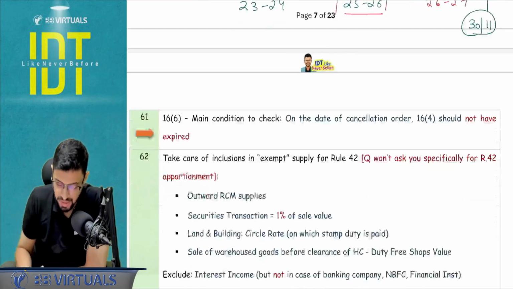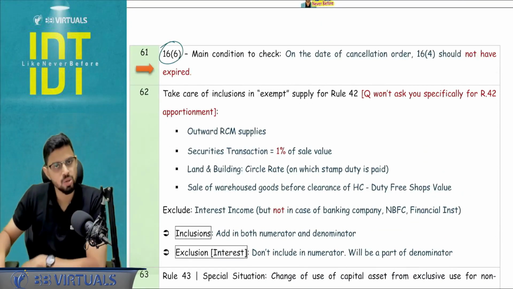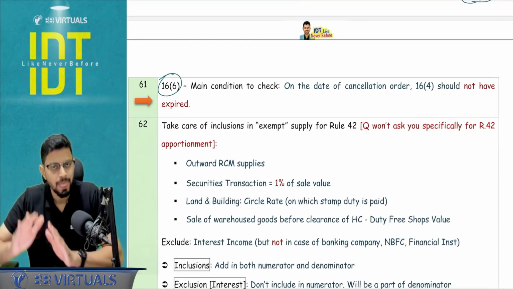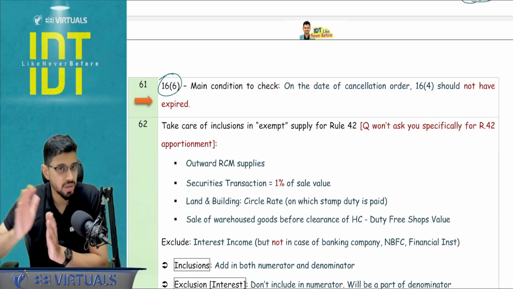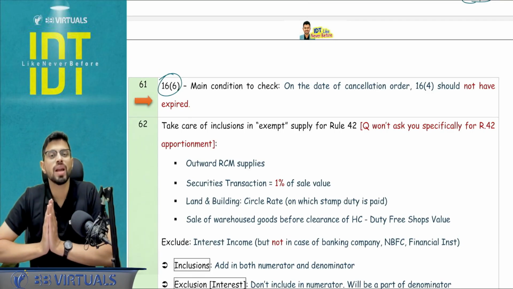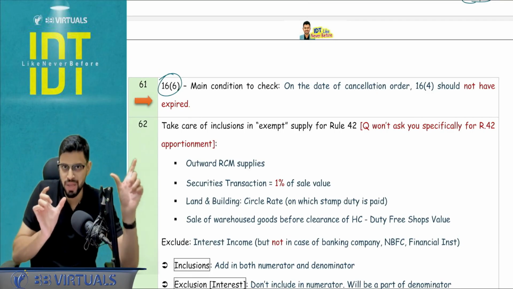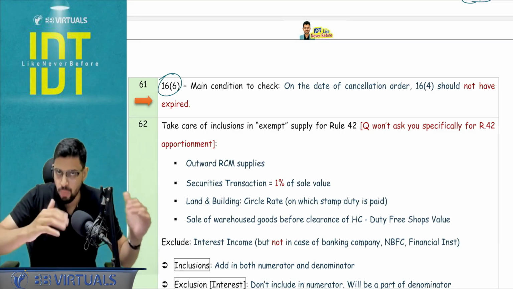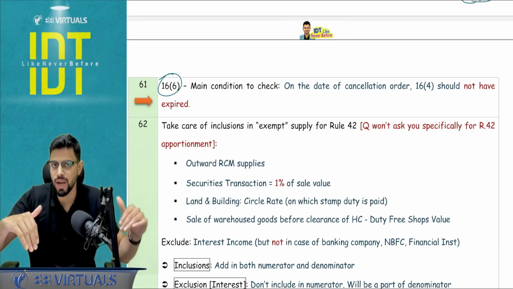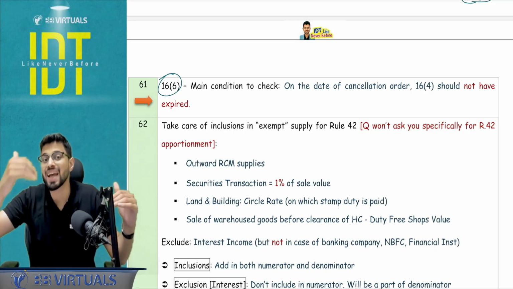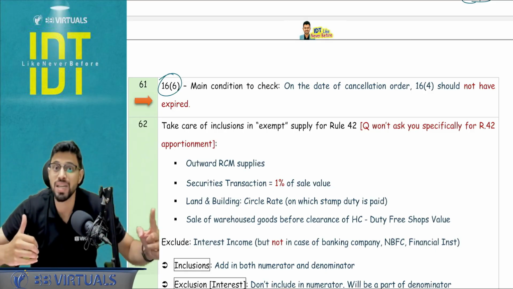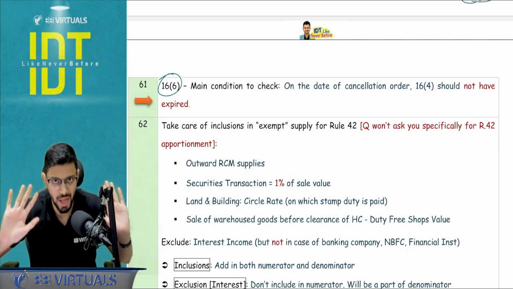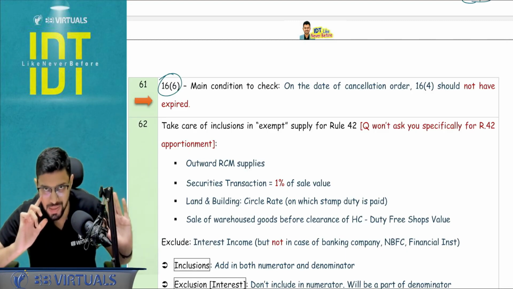Okay, next. Section number 16, subsection 6. You remember that if the registration is cancelled, and later on the registration cancellation is revoked, then I am eligible to claim the ITC with respect to this period. Whatever I could claim by the law, but because my portal was suspended, I could not claim. So when this registration cancellation is revoked and I'm back into the GST game, I will get at least 30 days to claim the ITC. I hope you remember this, right? Section number 16, subsection 6.